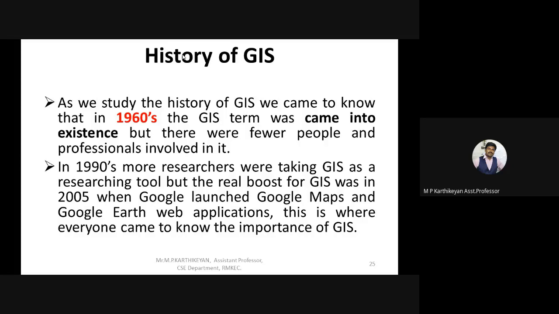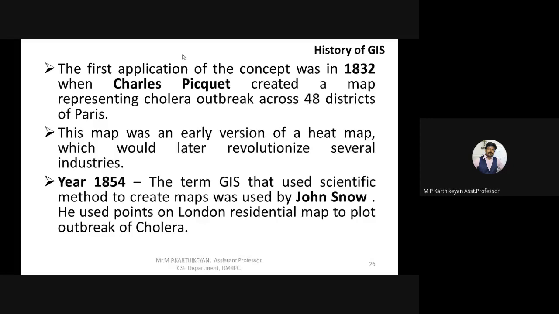But before 1960, in 1832, almost 100 years earlier, there was a cholera outbreak in Paris. Like Corona in our days, there was a cholera outbreak, and almost 48 districts in Paris were affected. The same happened in London in 1854. They were not using a term called GIS, but they were doing something related to GIS. So what were they doing? Let's look at an image for this.